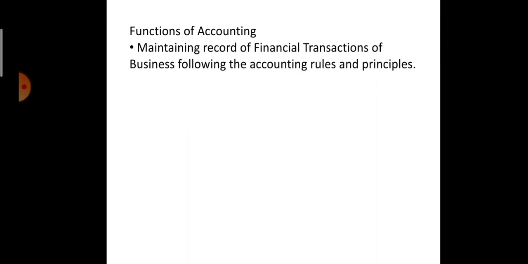Like the first one, maintaining records of financial transactions of the business following the accounting rules and principles. Now there are certain principles and rules which are to be followed while maintaining the records so that they can be understood by everyone easily. It can be used for comparing the performance of the business with other companies or with itself, but for different durations. So one of the most important functions of accounting is to maintain records of financial transactions.